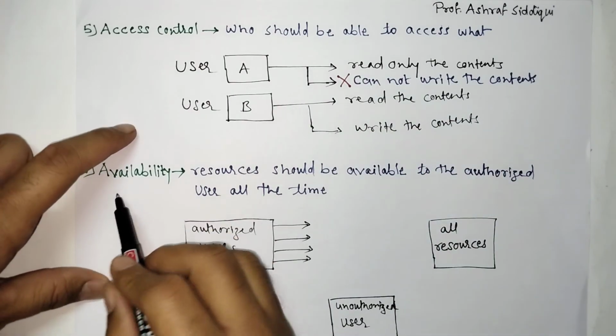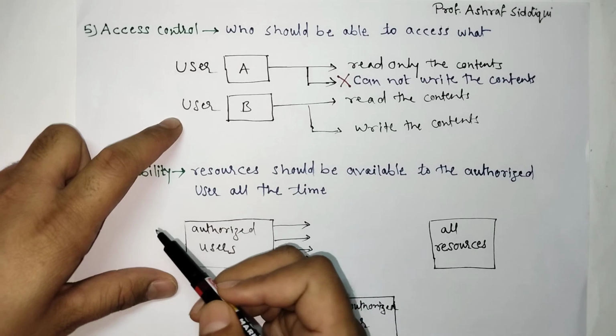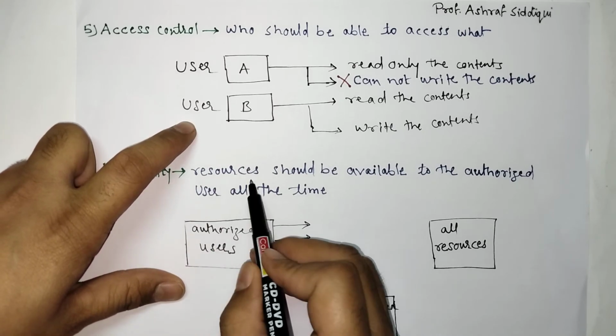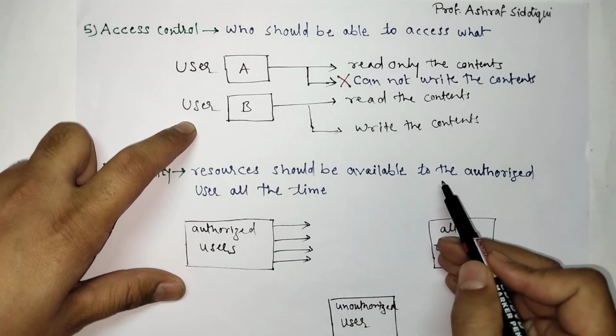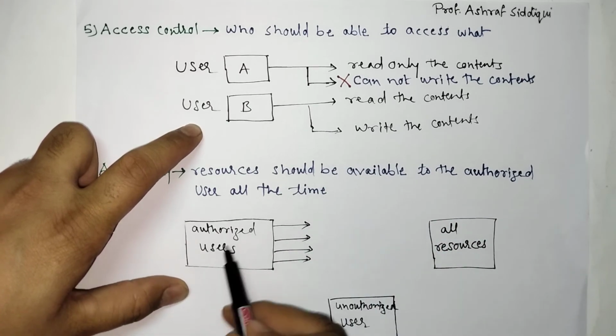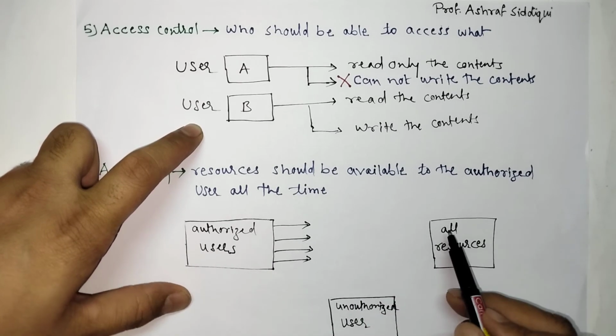And the sixth point, that is availability. What do you mean by availability? Availability is nothing but that the resources should be available to the authorized user all the time. So these are the authorized users and these are all the resources.